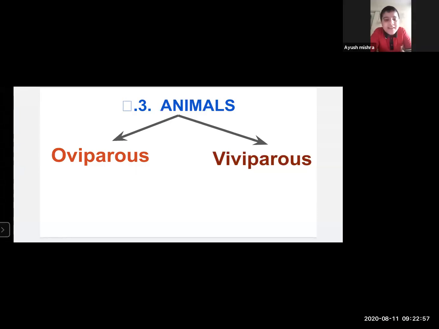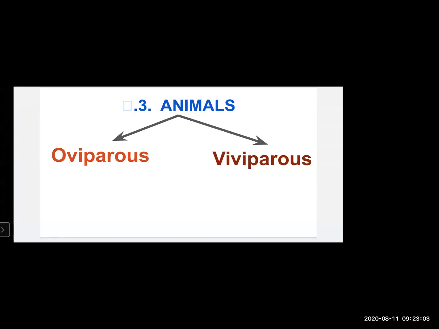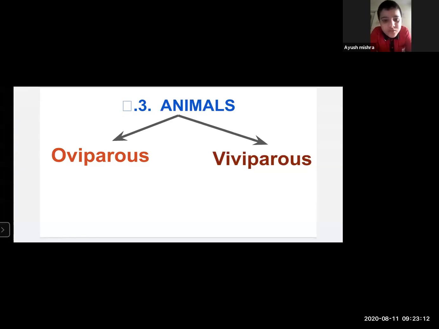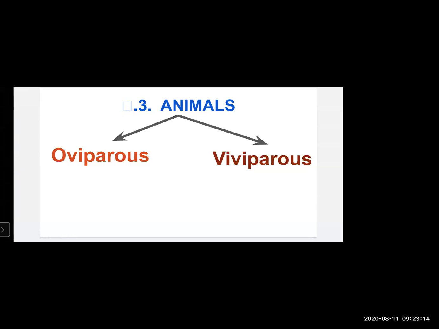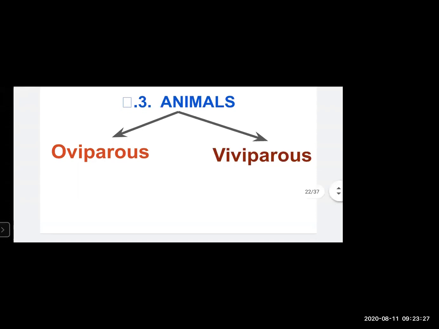The hen or bird, and they are oviparous because they lay eggs. Okay, very good. An elephant is not a fish. Sorry. Animal. Yes. Okay. So basically, animals who lay eggs are known as oviparous animals, and animals which do not lay eggs, who give birth directly to the young ones, okay, they are called viviparous animals.